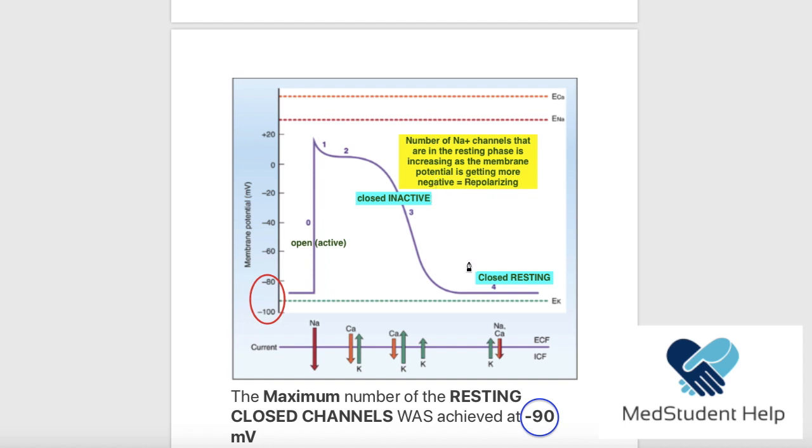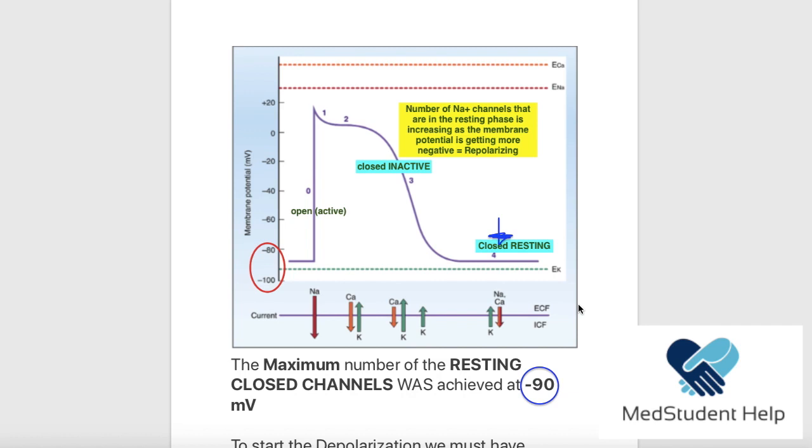Now we have applied the drug, and it has blocked a lot of the closed resting channels. So the number of the closed resting channels at minus 90, instead of 1 million, let's say is 500,000.